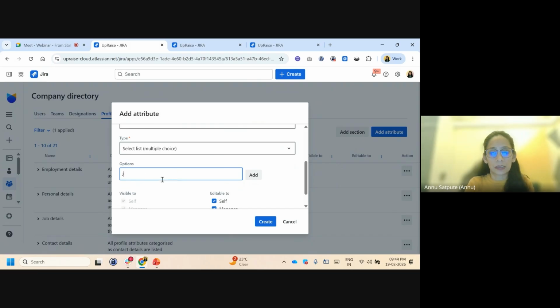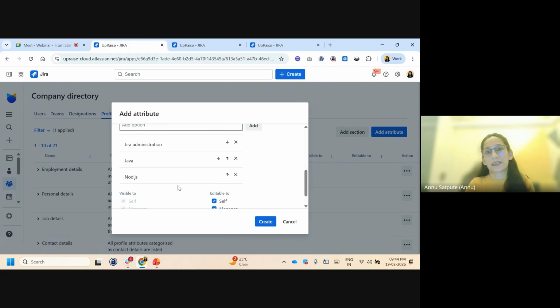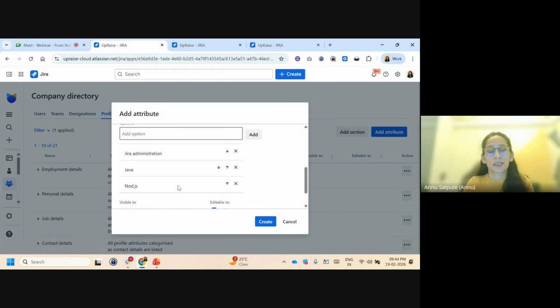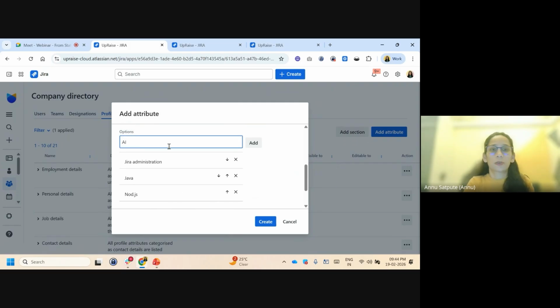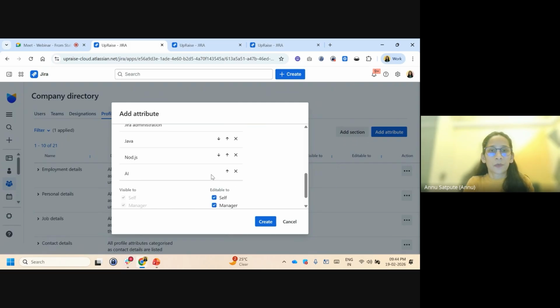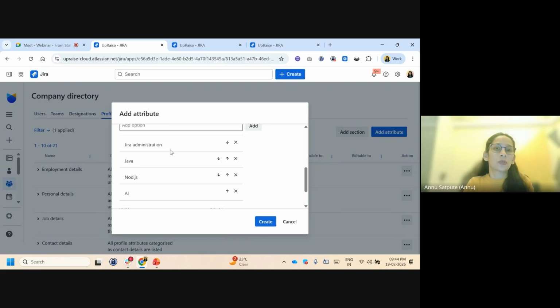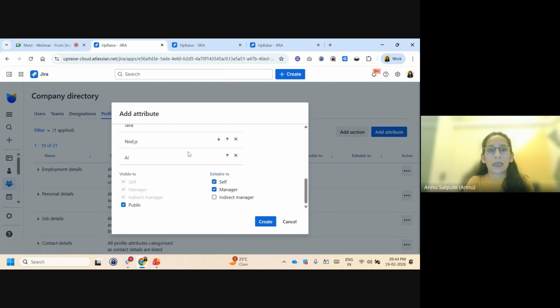So for example, let's say Jira administration, right? Then let's say you want to add something like Java, or let's say Node.js, right? So these are different types of skills that you can add. So you can keep on adding these tech skills as things change. As we all know, in technology, every day things keep changing, right? So the most important one these days is AI, right? So in this way, you can keep adding these different options and you can create it.